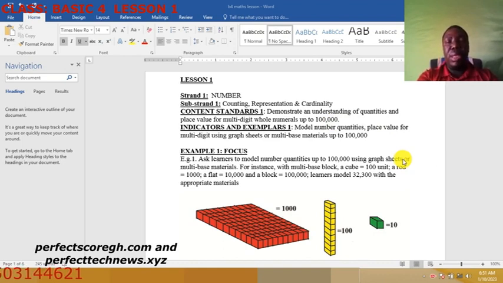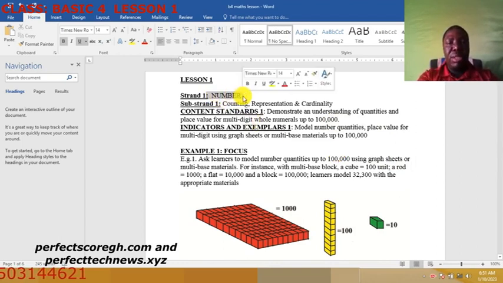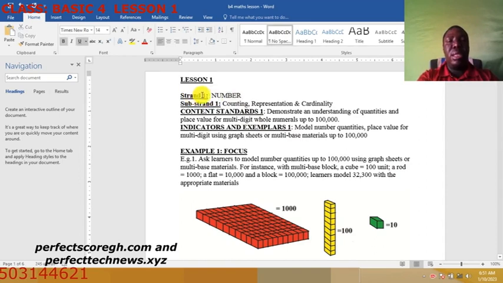Okay, so this is for maths. And now let's take the first lesson. First lesson, we're looking at the strand: number. The substrand, we're looking at counting, representation, and cardinality. Now the content standard 1. So follow, because if you don't follow it, you won't understand.